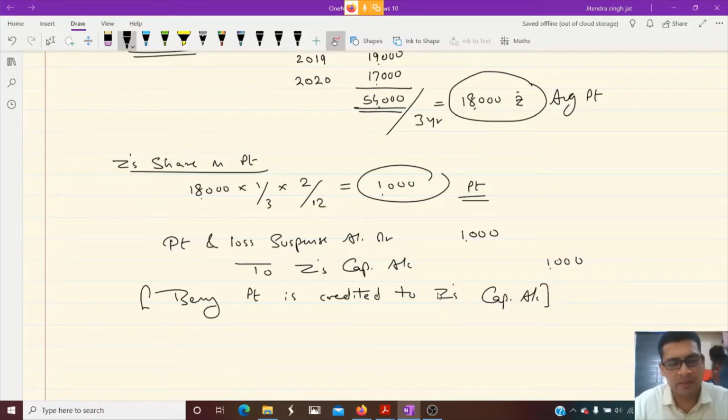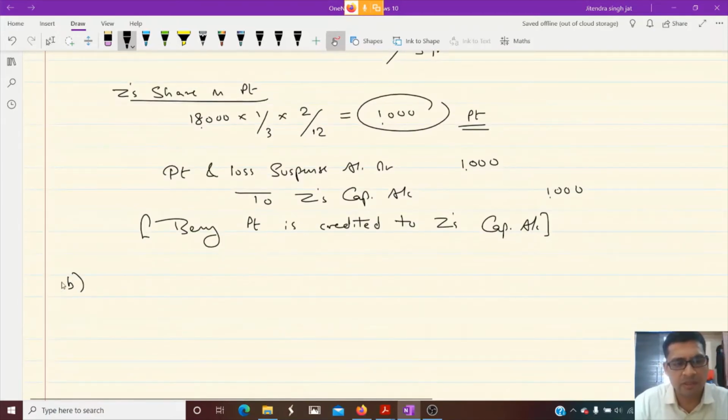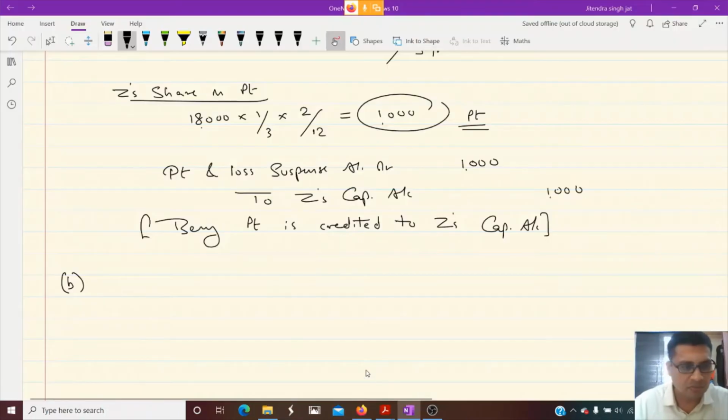This is case 1. But in case 2, there is some change. In case 2, what is mentioned? The remaining partners change their ratio to 3:2. So X and Y now are changing their ratio 3:2. So what to do? We need to calculate sacrificing or gaining ratio.